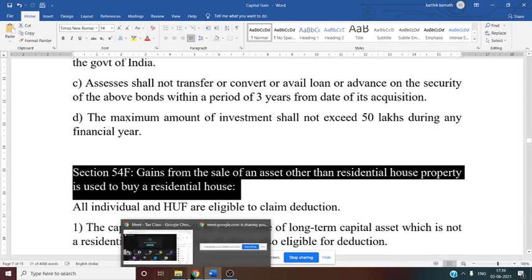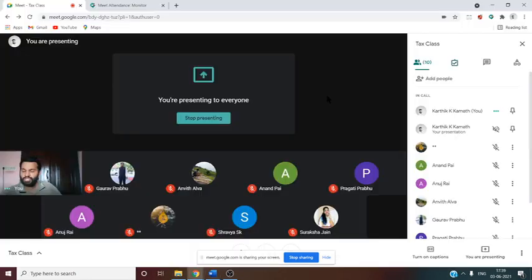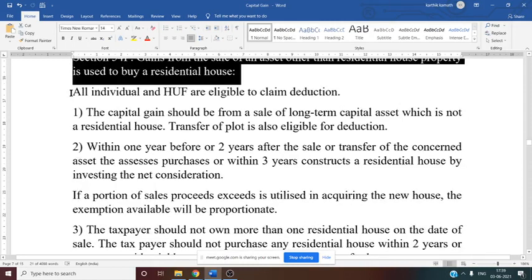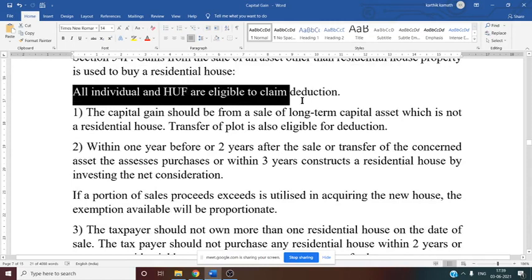So 54 is for residential house property, we know. But sometimes in the question they will give you land, just land they will mention, or plot they will mention. They won't specify whether it is agricultural land or not. So in that case, you can consider 54F. Why, I will tell you. Here they have given you certain rules. All individuals and HUF are eligible to claim deductions, provided they satisfy these conditions.